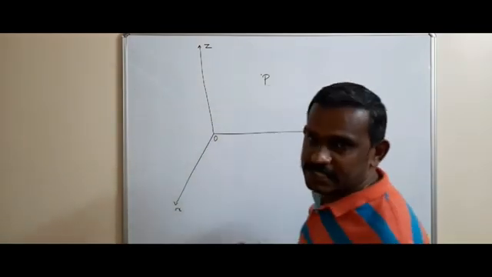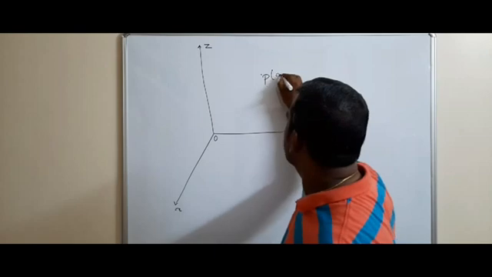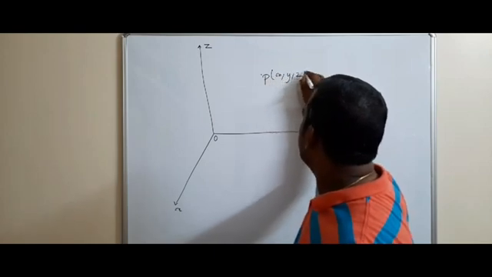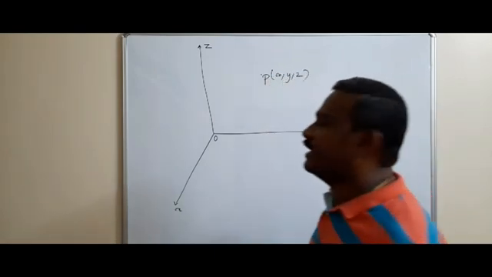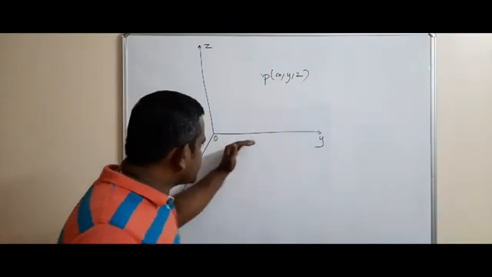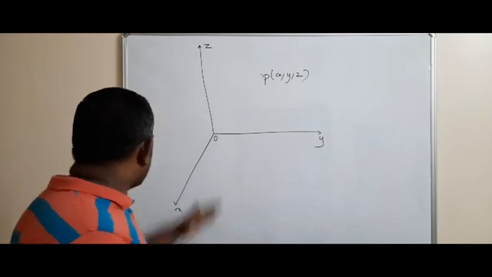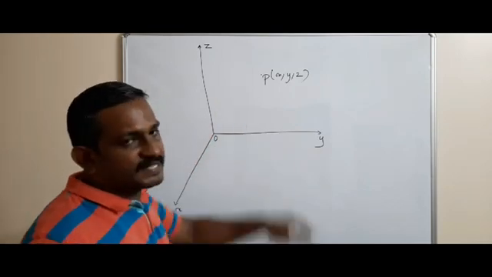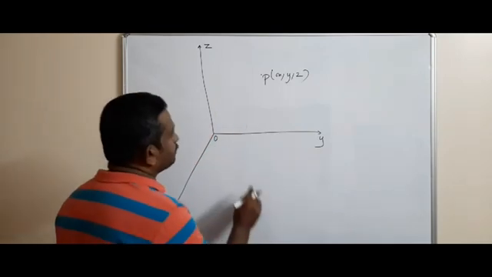The position of this object is P(x, y, z), where x, y and z are the distances from the origin along the x-axis, y-axis and the z-axis respectively.